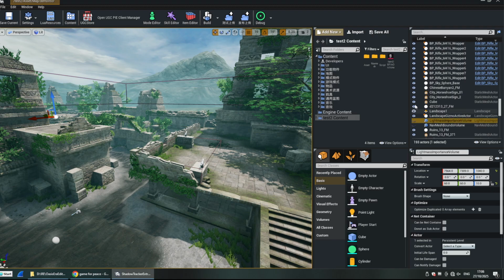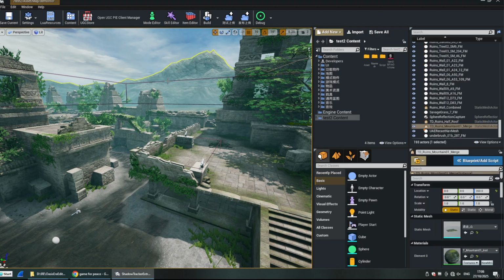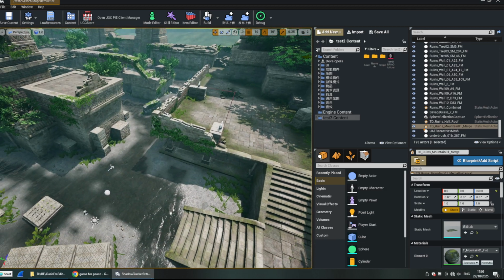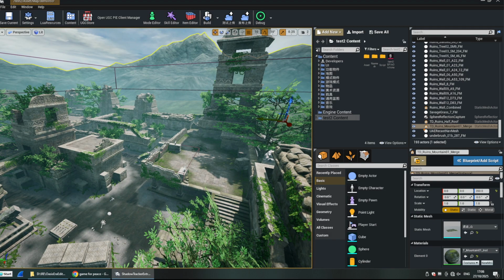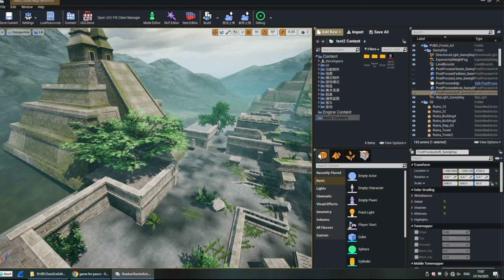Bound volume. Then again, what is this? Why can't I click this? I also still have to get used to this editor. Now I can click it. Okay, post process. Sunny day. Yeah, I think that's already most of it. Okay, there you have it.